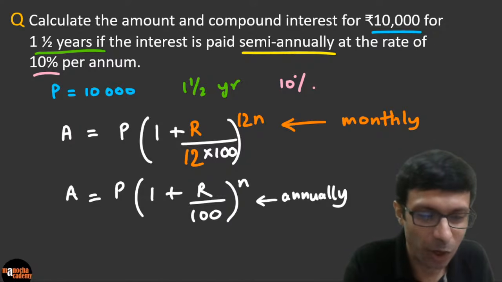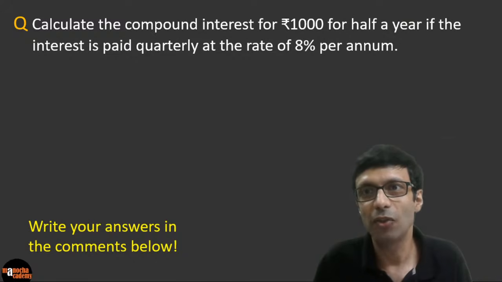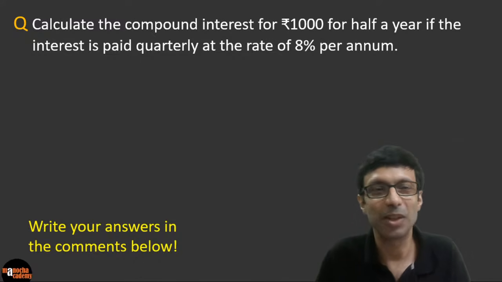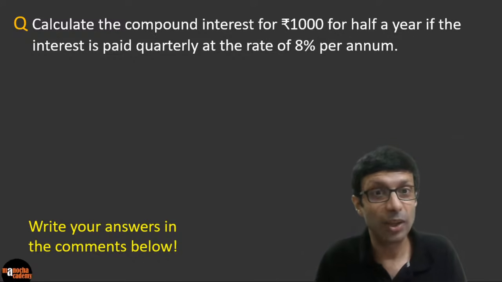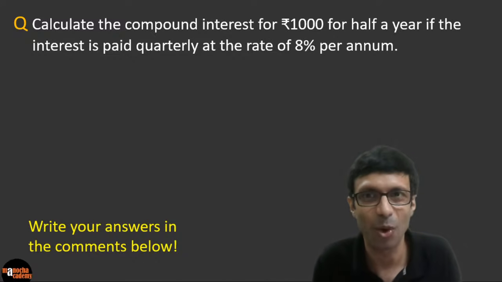So I have this homework question for all of you. Please try to calculate the compound interest for ₹1,000 for half a year if the interest is paid quarterly at the rate of 8% per annum. Okay. So guys, try to do this using the compound interest formula, but again you might have to make some modifications because you see it's saying quarterly here.